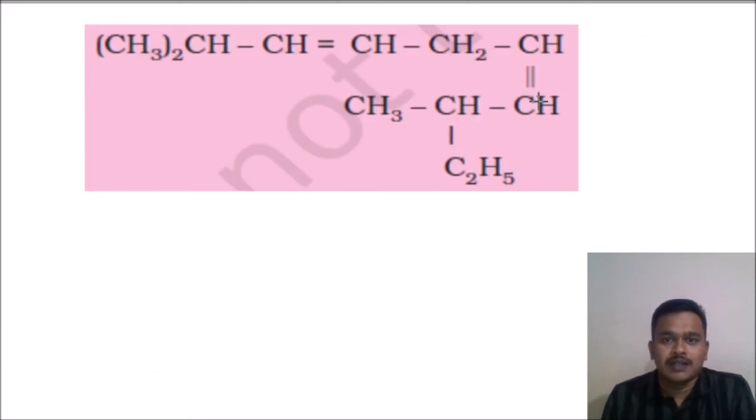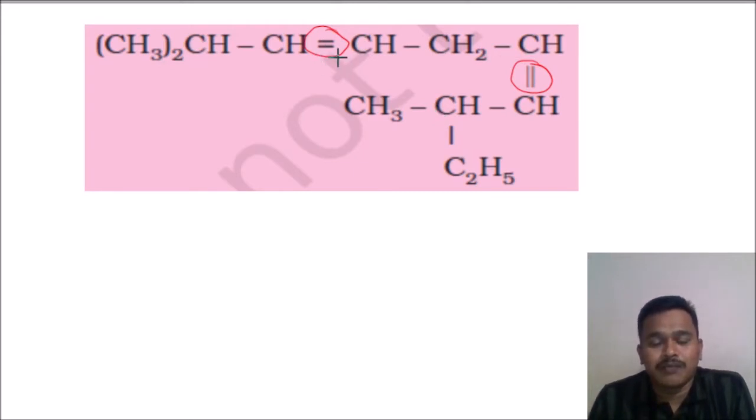See here, there is a very big compound. We have to give a name for the compound. Here what you can observe, first of all, are the double bonds. So these are our functional groups. This is our functional group and this is our functional group. So including these functional groups, we have to choose the longest chain, and also the lowest sum. The functional group should get the lowest positions.